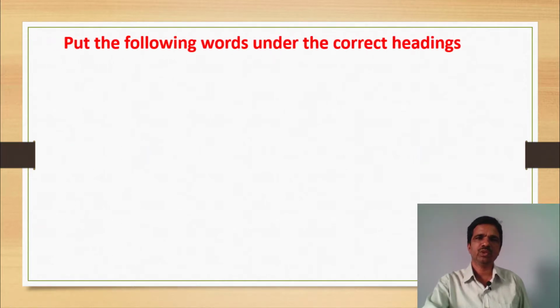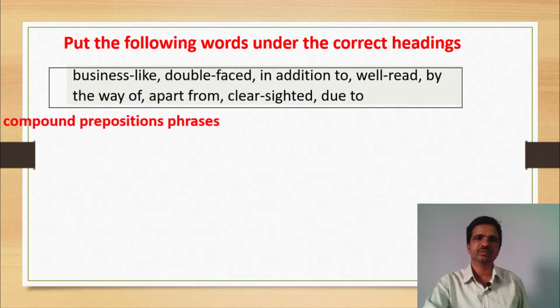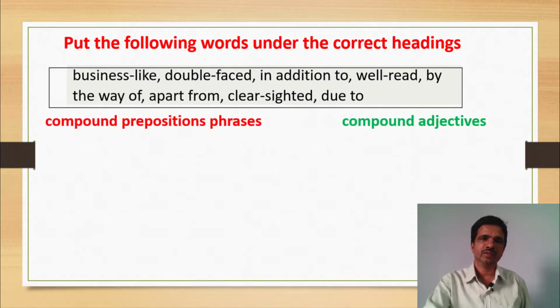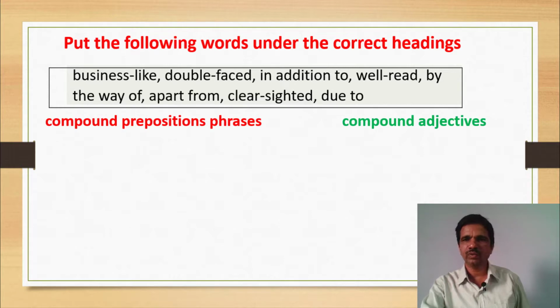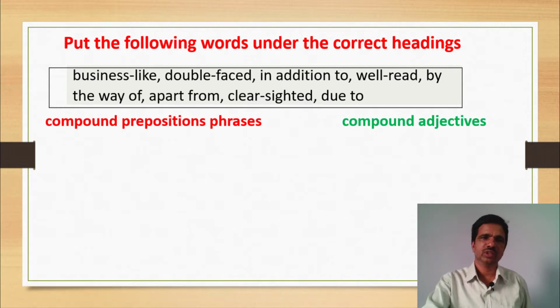Put the following words under the correct headings. Here there are 8 words given under the headings compound prepositional phrases and compound adjectives.